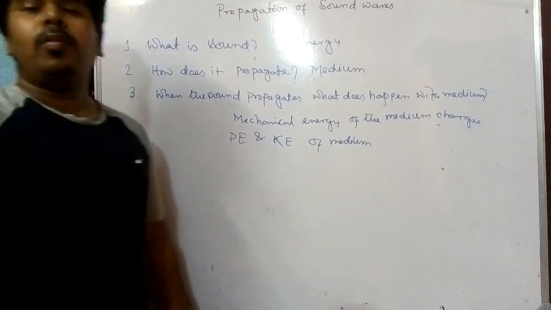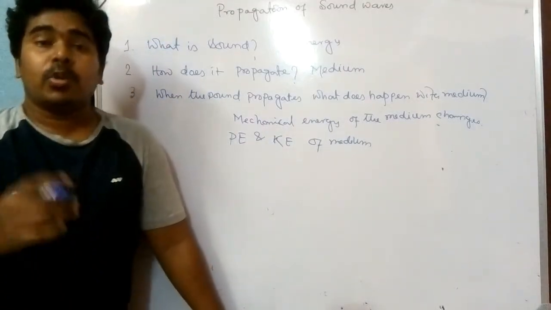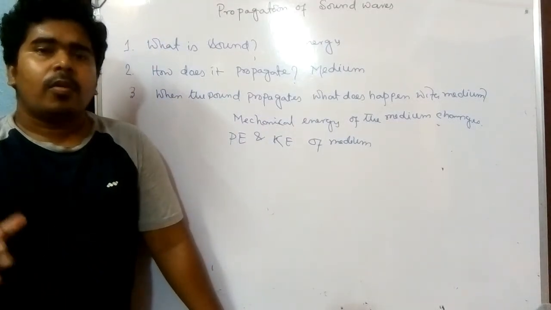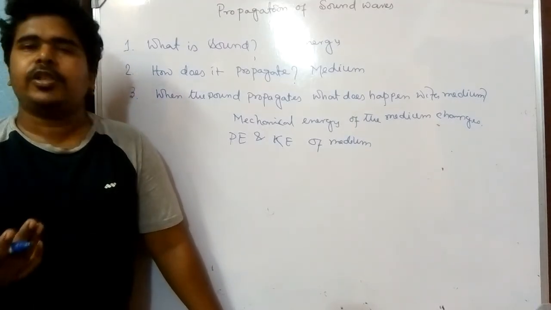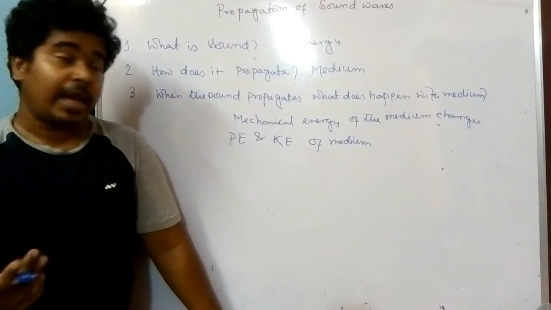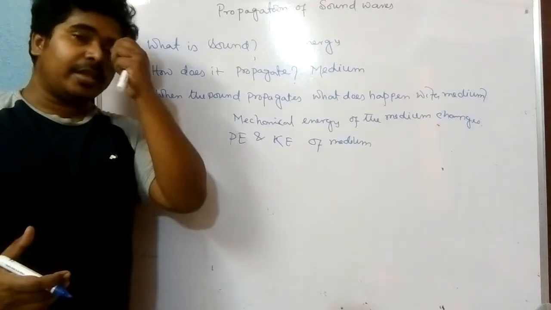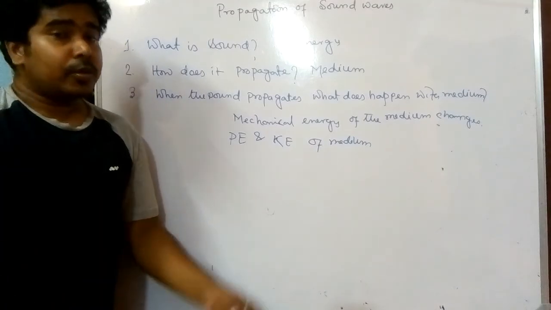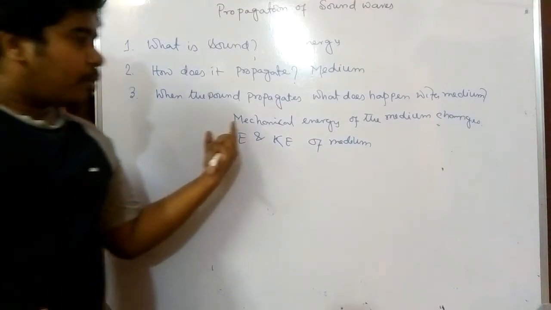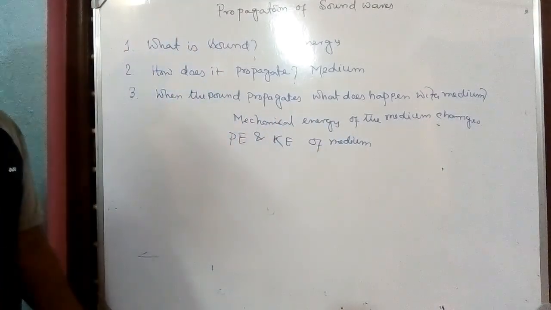When sound propagates through the medium, the particles which are staying in that medium, their movements are changed. So it is clear for that reason the potential energy as well as the kinetic energy of that medium change. So together we can say mechanical energy of the medium changes.